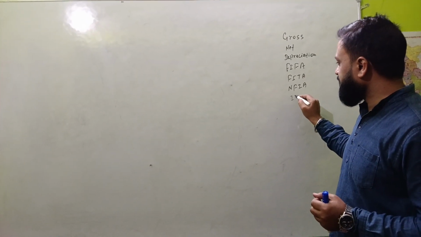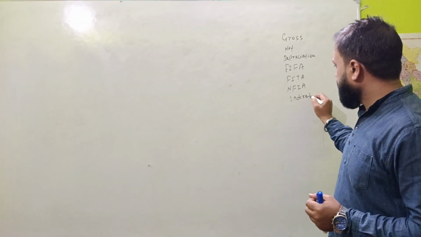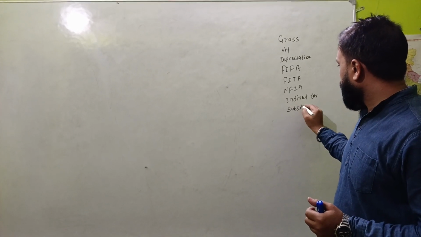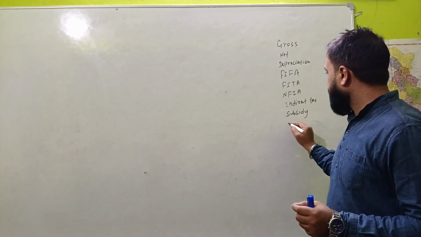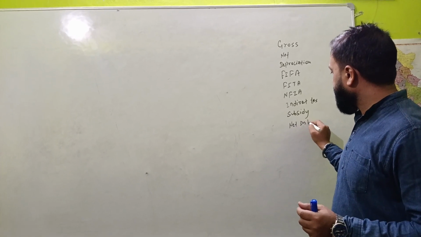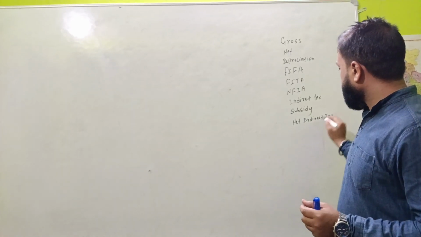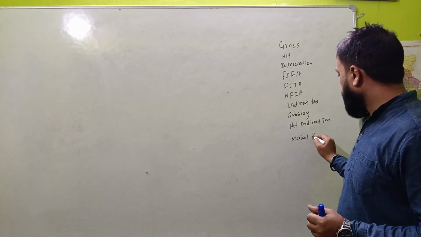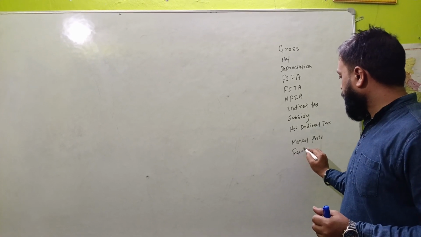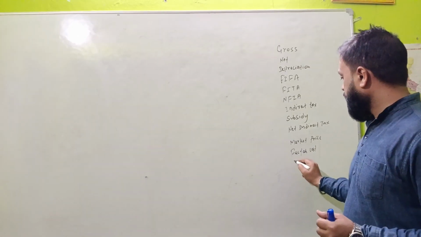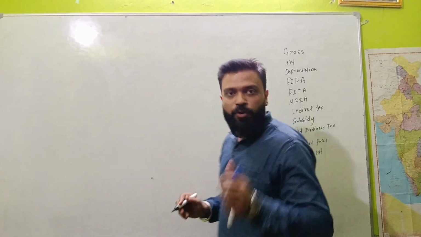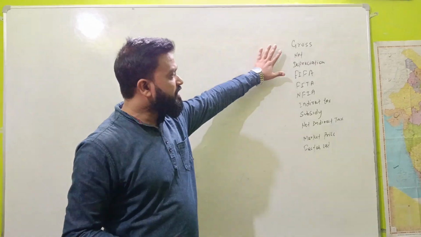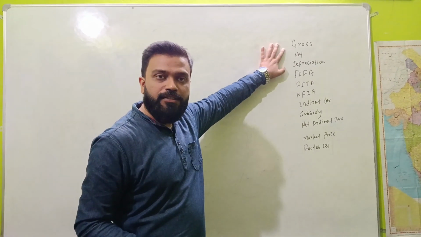After that, indirect tax, then subsidy, and after that net indirect tax, then market price, factor cost. These are the important concepts before starting national income. These concepts are very significant for us.